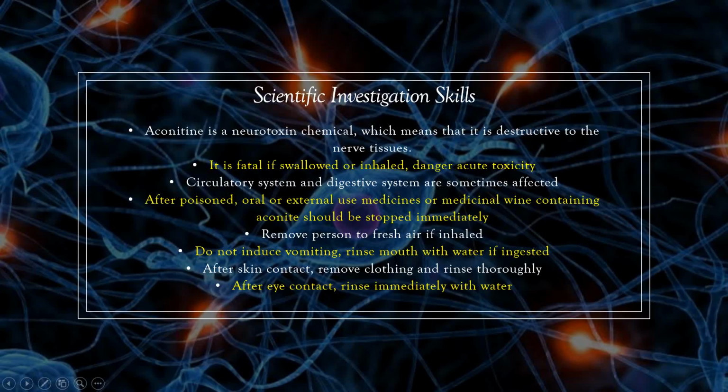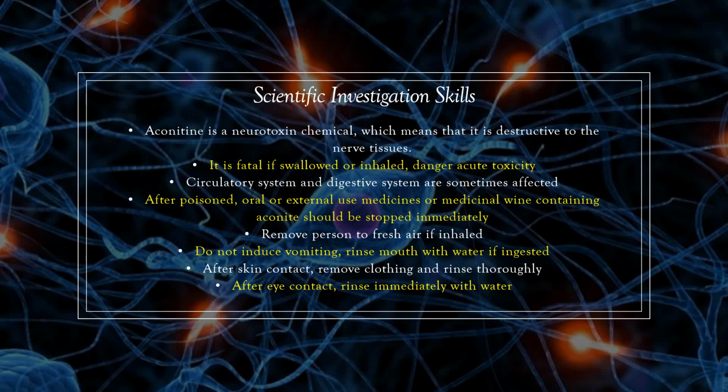So aconitine is a neurotoxin chemical, which means it is destructive to the nervous tissues. So it is fatal if swallowed or inhaled, with danger of acute toxicity. As I said, the main damages are to the circulatory system and digestive system.